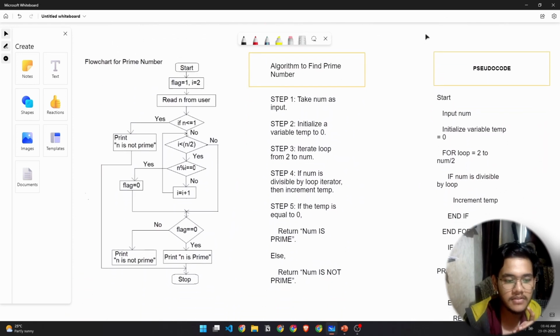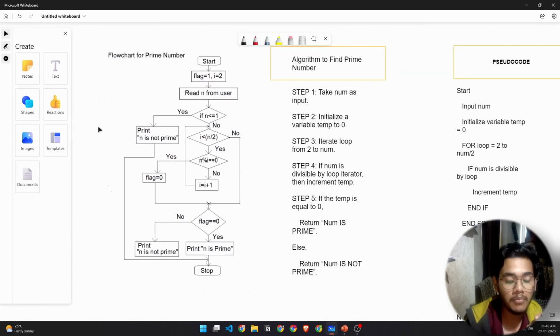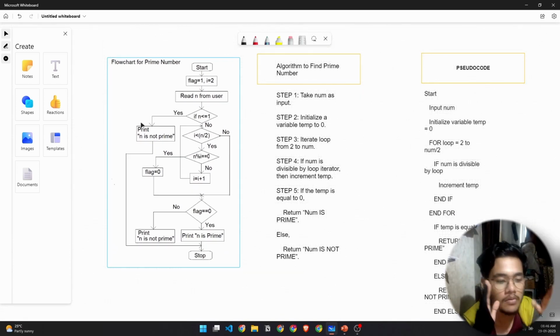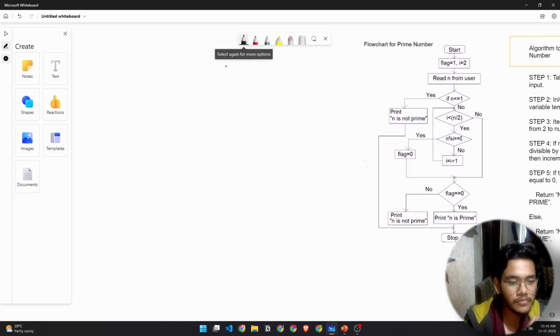Now let's see a little bit more of a complicated problem, the flowchart for a prime number. Now the question is, we have to determine whether a number is prime or not. So we understand the question. Second step, decide a good plan, right? So we need to first understand the logic. How do you know whether a number is prime or not? The definition of prime is the number should be divisible by 1 and itself, right? So 1 and n.